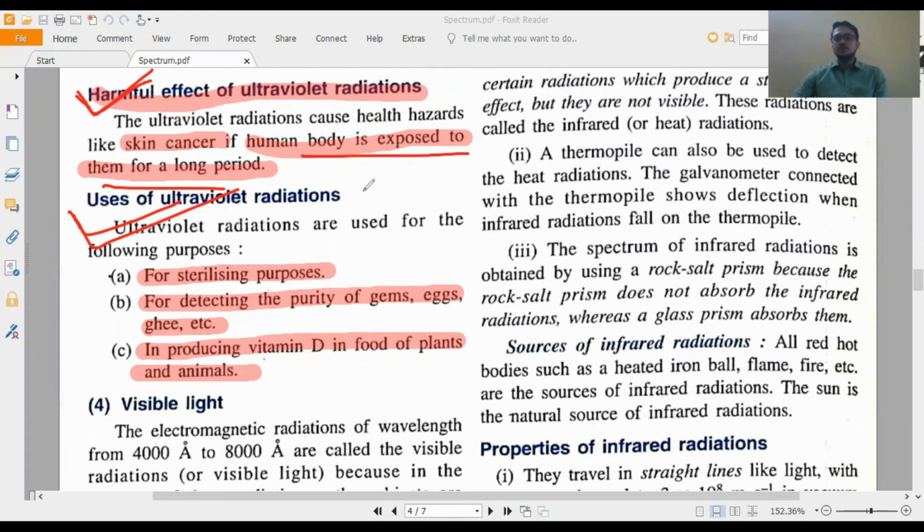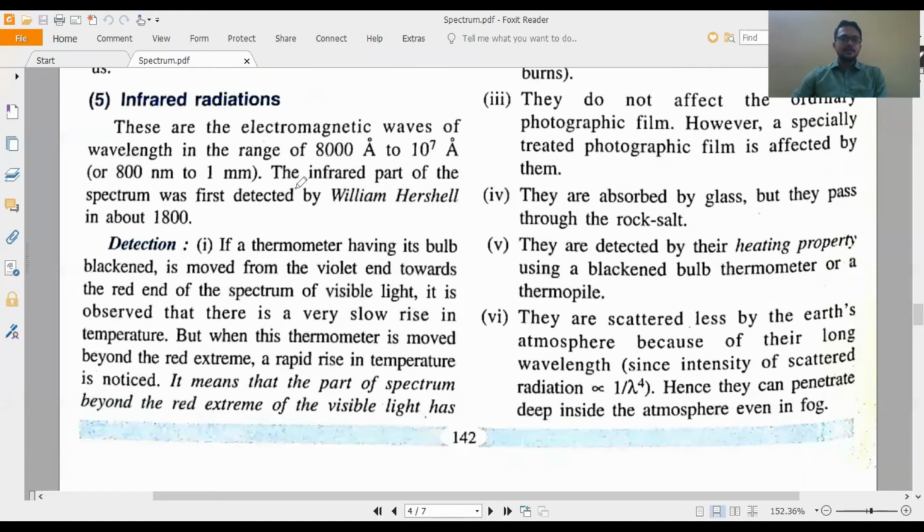Now come to the second radiation, that is infrared radiation. Here also you keep in mind the range of wavelength. Obviously the wavelength will be more than ultraviolet, because infrared, microwave and radio, these three radiations lie below visible light. Their wavelengths are more than red color also. In nanometers, it is 800 nanometer to 1 millimeter. So this wavelength range you have to keep in mind.